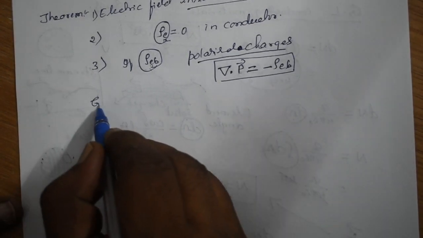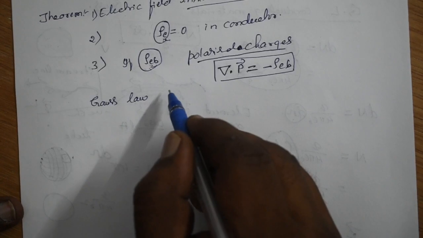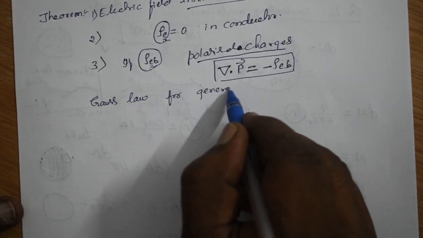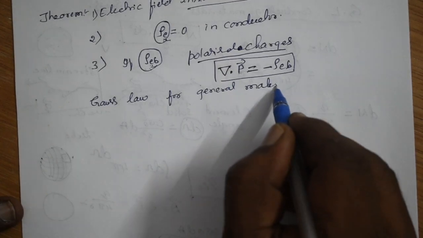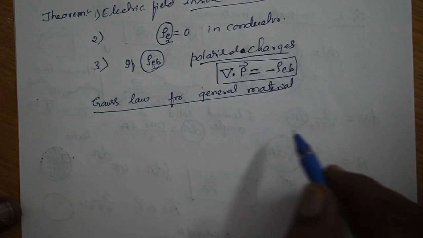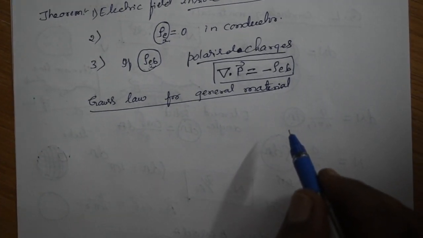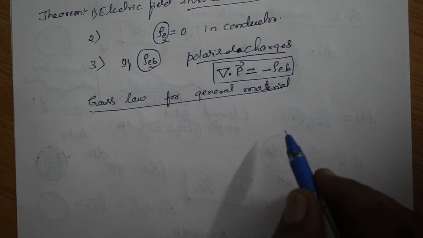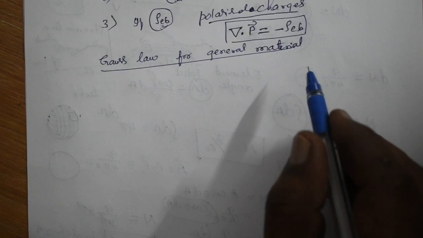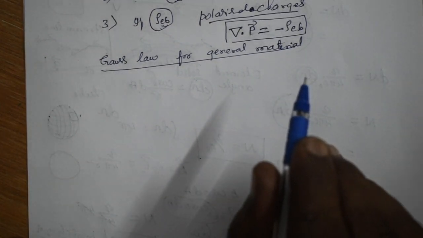Now we go for Gauss law for general material. First we have studied conducting material, meaning point charges, then distribution of the charges over the conducting material. Now we are going to study the Gauss law for the general material. So what do you mean by general material?